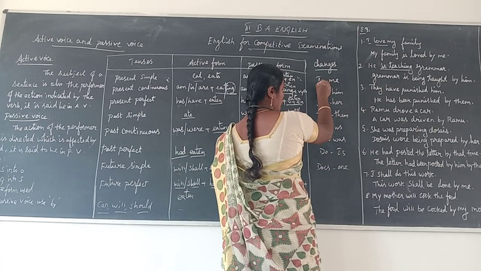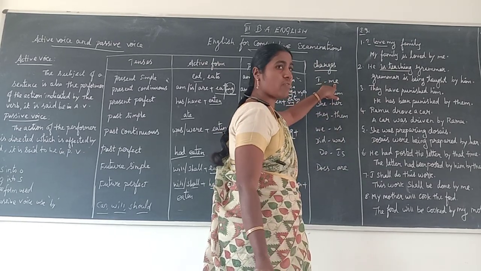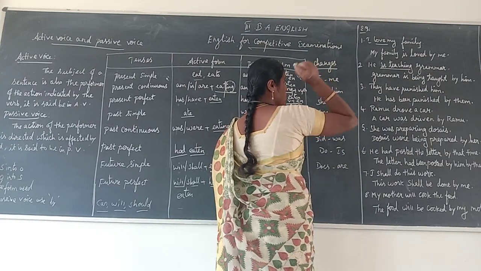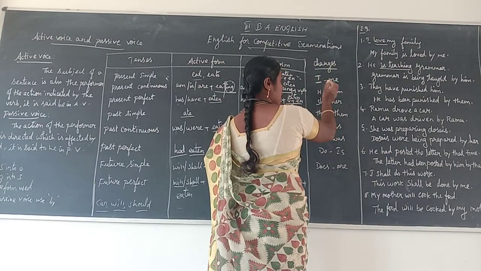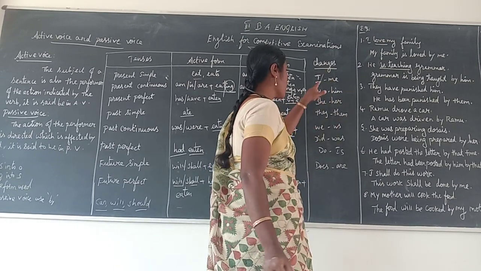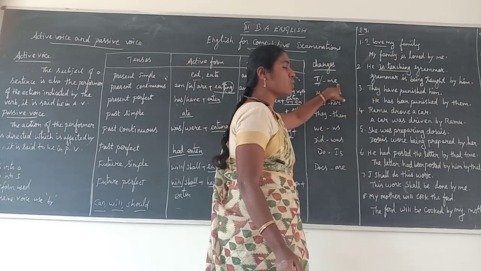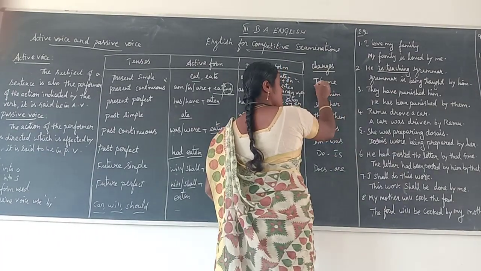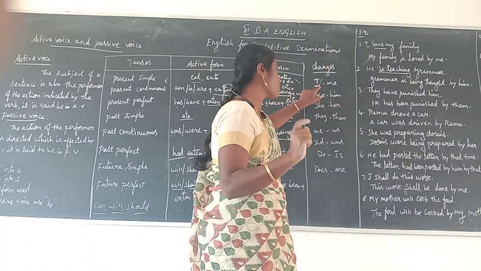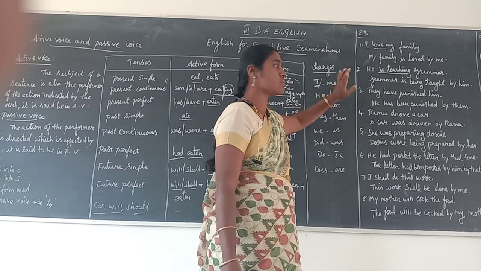If in active voice you use I, when you change to a passive voice sentence you use me in its place, because in active voice I is the subject, but in passive voice this I changes into the object. That's why I changes into me. When we start the sentence with a subject, you should write I. When I changes into the object, you use me.